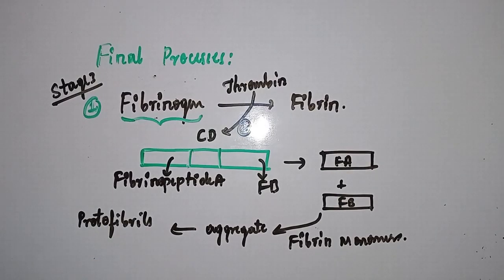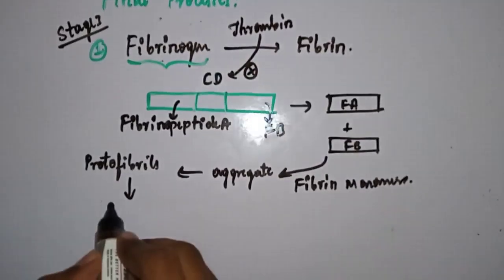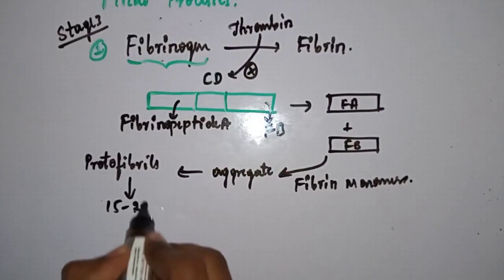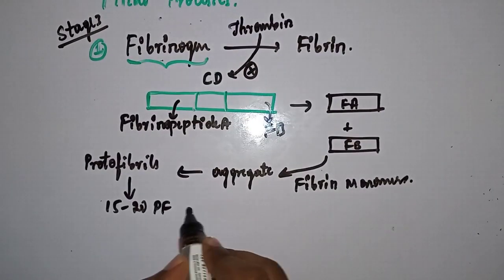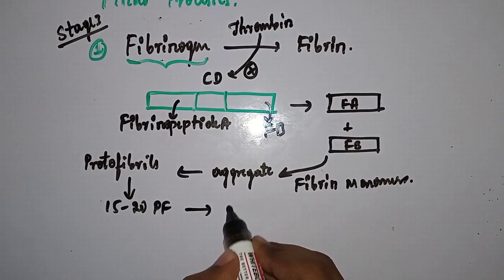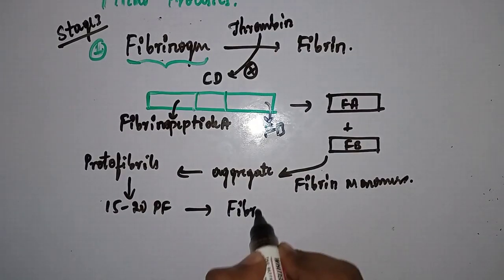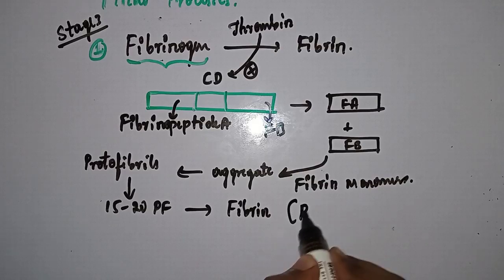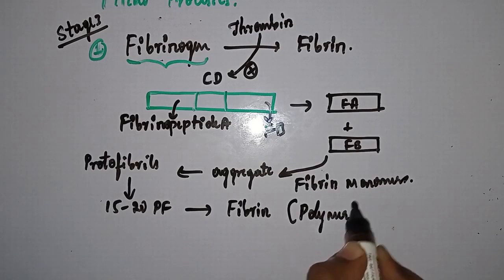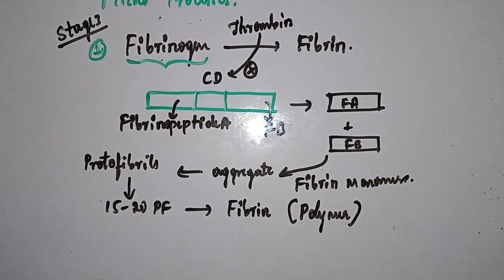So 15 to 20 protofibrils will aggregate again. 15 to 20 protofibrils aggregate to form fibrin, final fibrin. So this is the polymer, right? So this is how the final fibrin is formed with the help of thrombin.